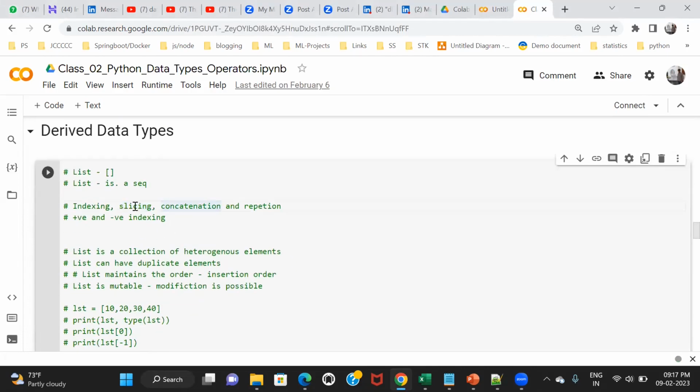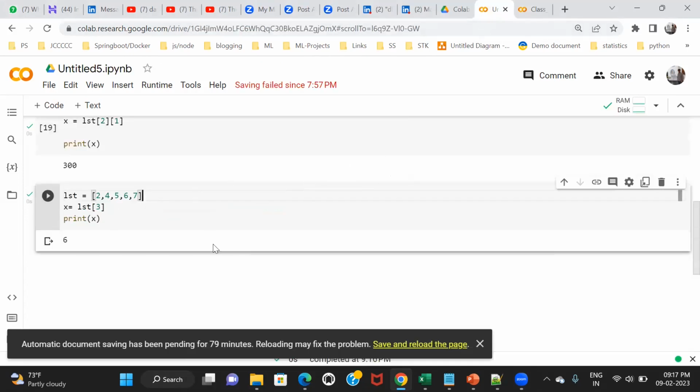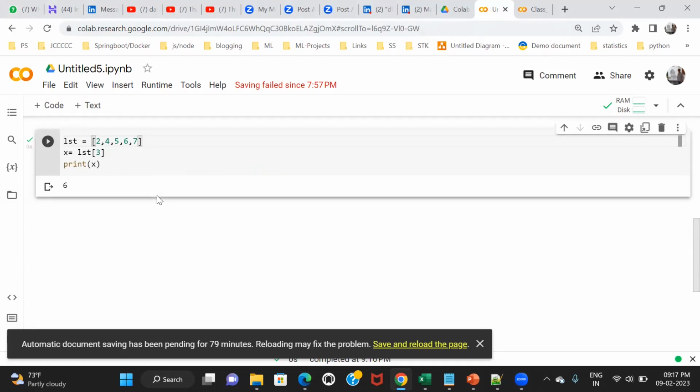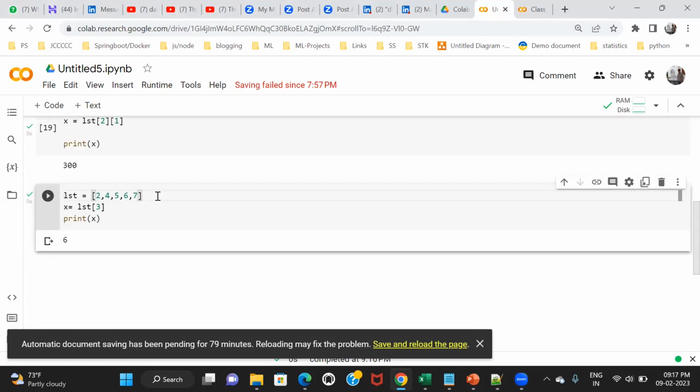What do you mean by slicing? In simple English, what do you mean by slicing? Anyone? Large data, some of the quantity is eliminated, and only taking the part which is needed. Yeah, slicing means some portion, some part. So if I use indexing, then it will give you a single data. Let's suppose I want this portion. I want 4, 5, 6. I want a portion.